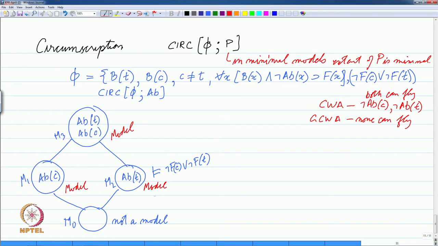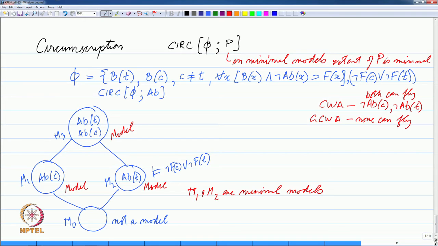So, which are the minimal models? M 1 and M 2 are minimal models. Anything we can infer in those minimal models, we will accept as an inference made by circumscription. If you look at this knowledge base, it says that at least one of them cannot fly. So, not flies Chili or not flies Vt essentially.